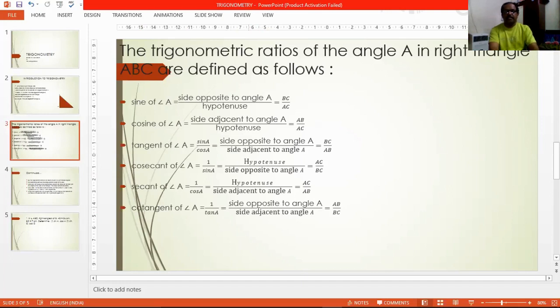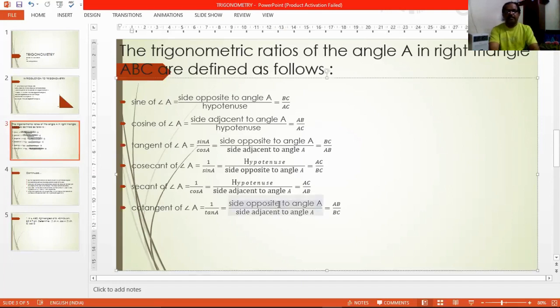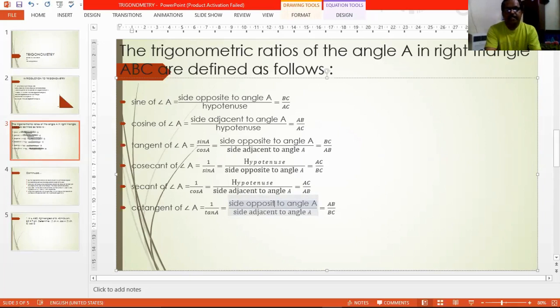I can just change it here: you can write adjacent side by opposite side, right? You can just make a change.